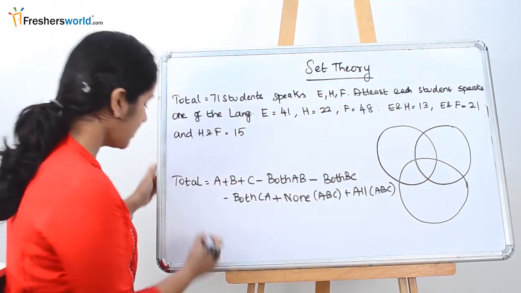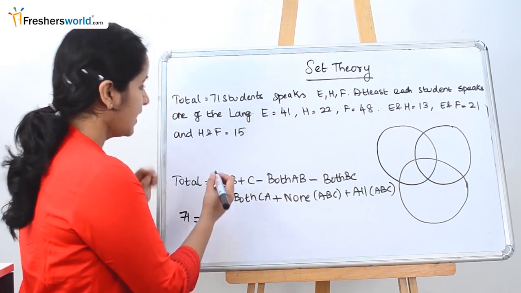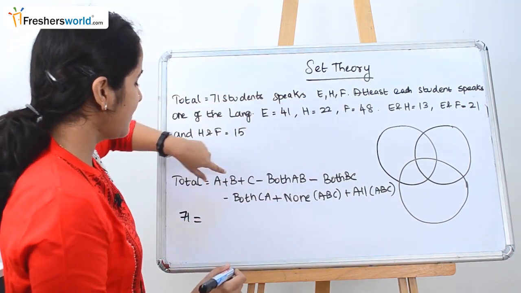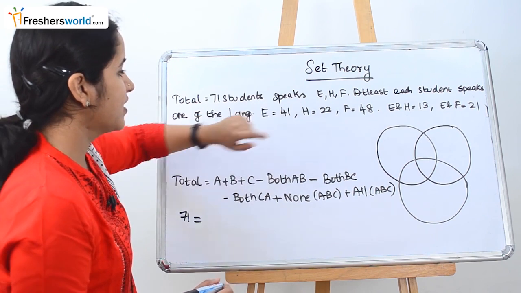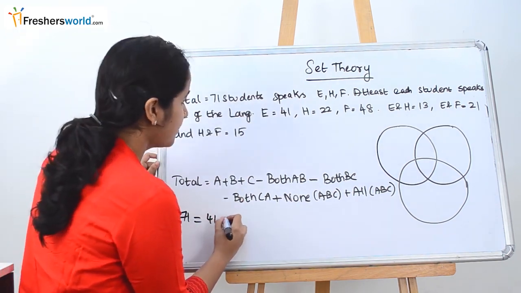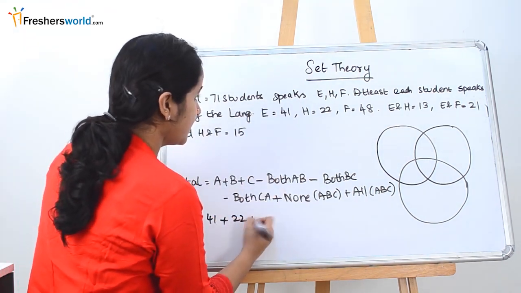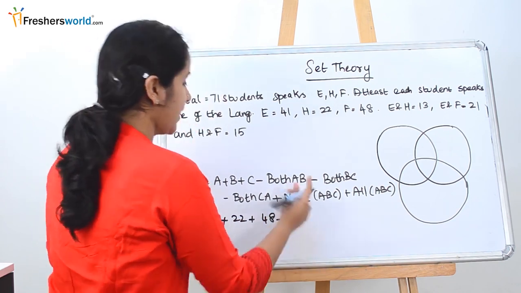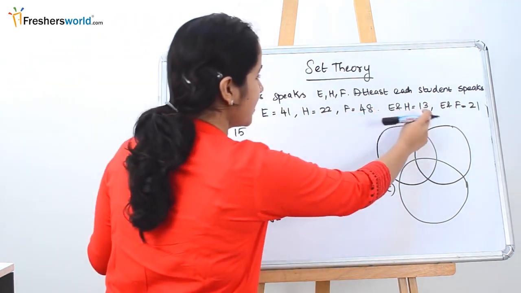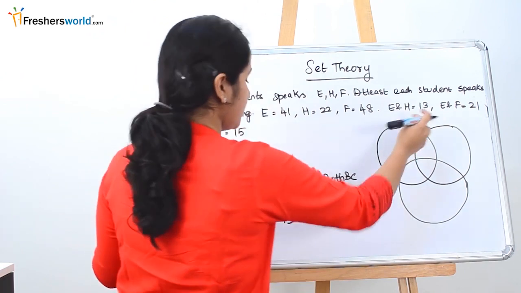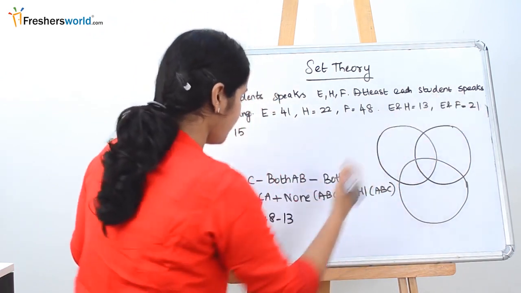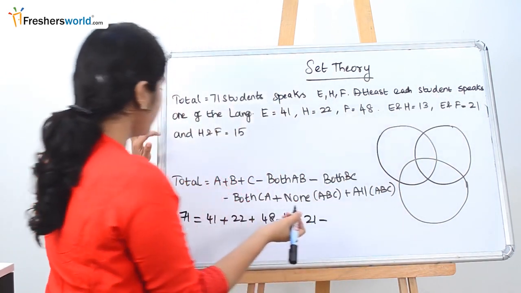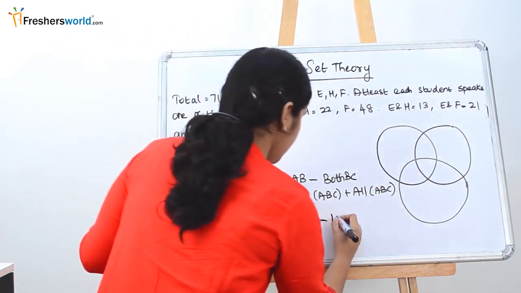So we know that the total is 71. A, B and C here mean English, Hindi and French. So 41 plus 22 plus 48, minus both A and B, which is English and Hindi, 13, both B and C, English and French, which is 21, minus Hindi and French, 15.